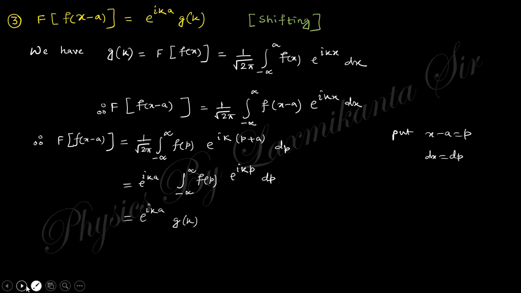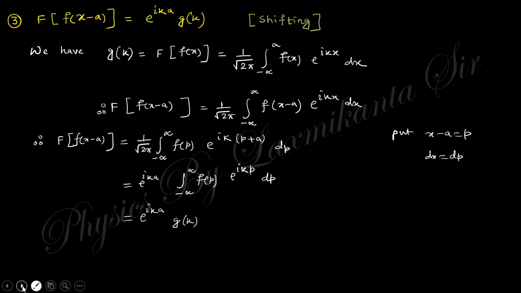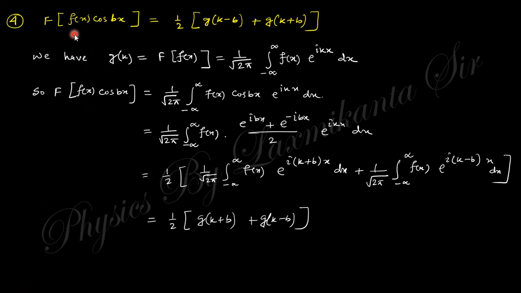Next one, the Fourier transform of f of x cos bx is nothing but half of g of k minus b plus g of k plus b. How can this be proved?